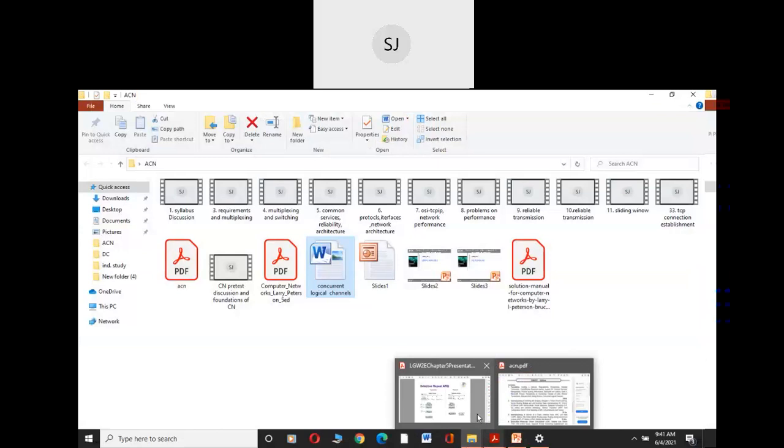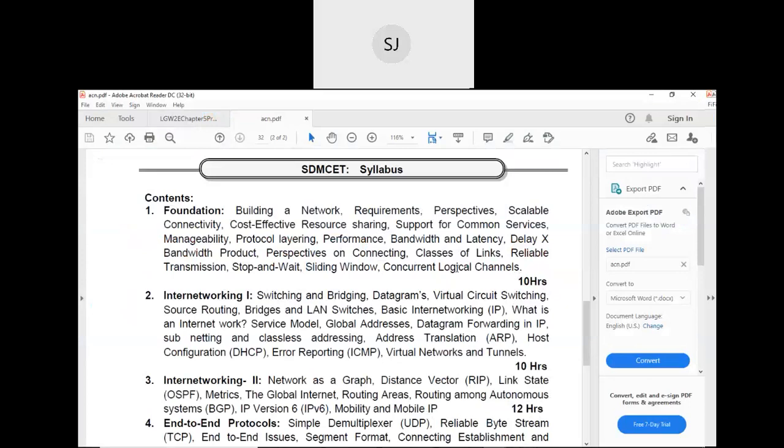Okay, so that is a small thing. Concurrent logical channels. In the next class, we'll start with internetworking.